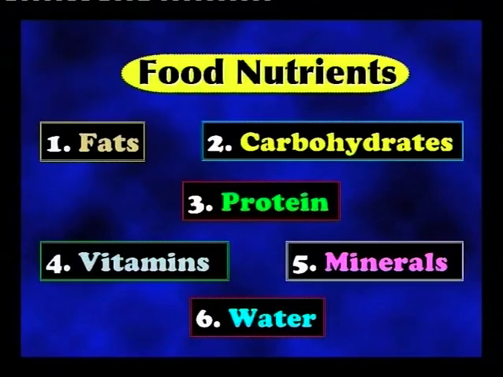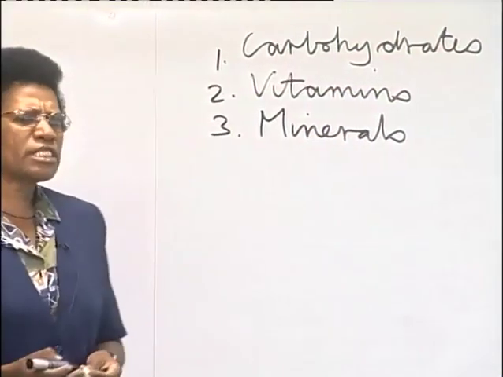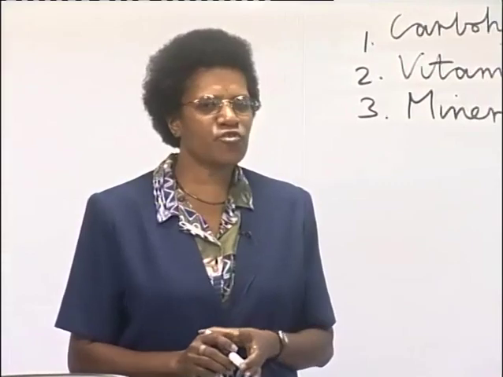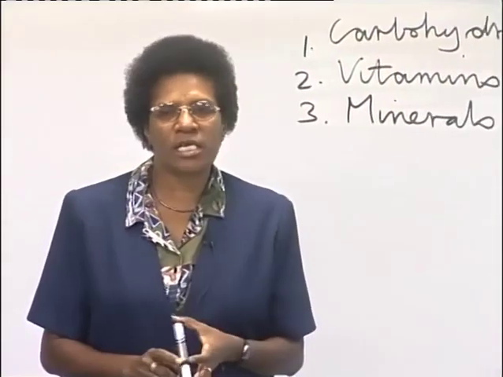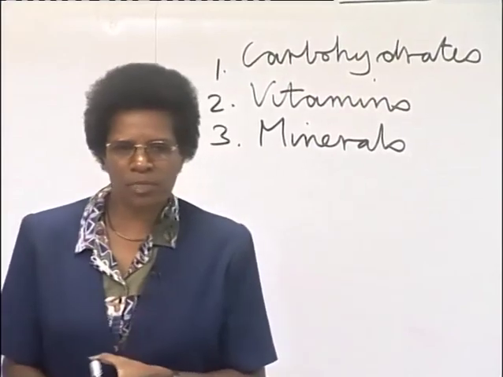Okay. There are about 6 nutrients. So we have the first 3, carbohydrates, vitamins, and minerals.